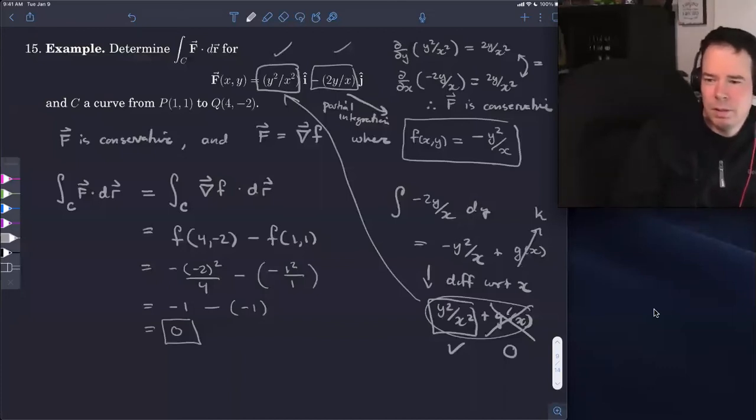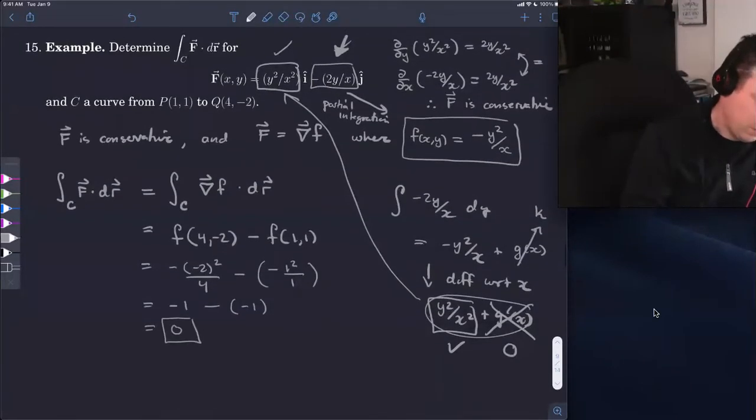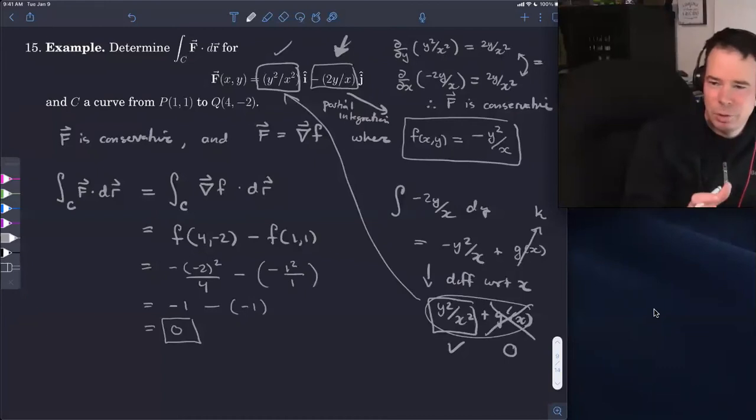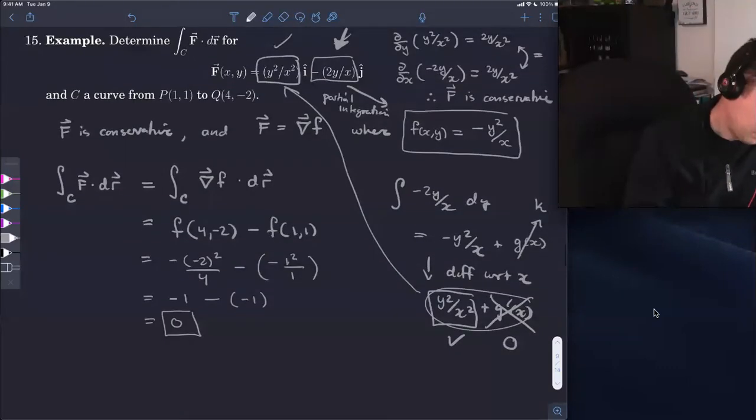You can say, well, I know that the second component's got to be a y derivative. So I could integrate with respect to y and get the function that way. So there's no hard and fast rule here. All I'm saying is that the first component's an x derivative, and the second component's a y derivative. So figure out what the function is, and do it however you want. Partial integration is the technique, but it's not dictating the order you have to do it in. Does that make sense? Yeah, thank you.